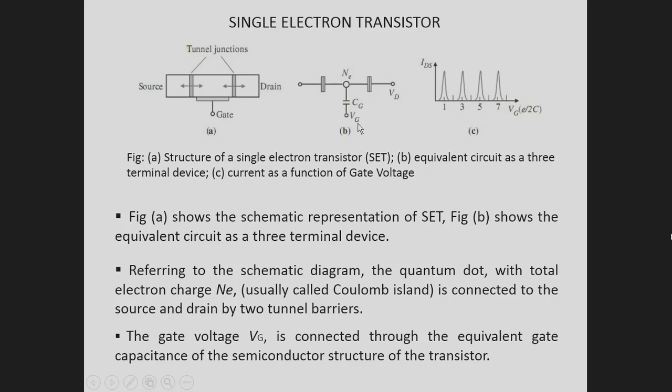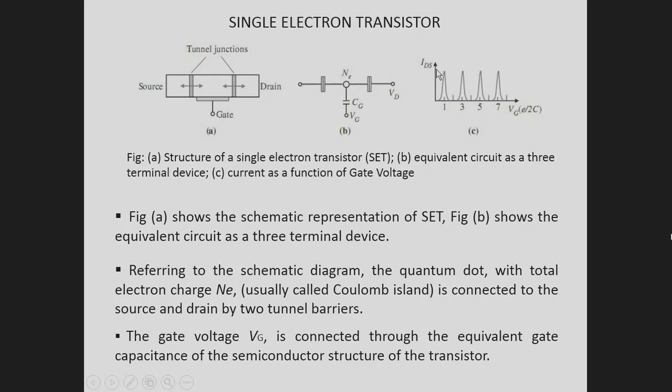Referring to the schematic diagram, the quantum dot with total electron charge Ne, usually called a Coulomb island, is connected to the source and drain by two tunnel barriers, tunnel barrier 1 and tunnel barrier 2. The gate voltage Vg is connected through the equivalent gate capacitance Cg of the semiconductor structure of the transistor.